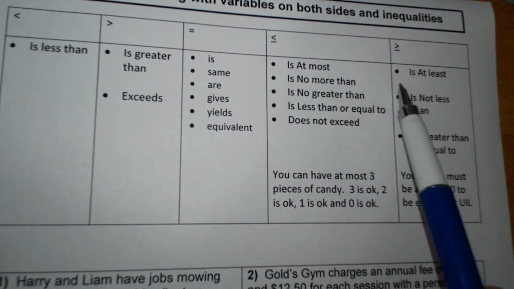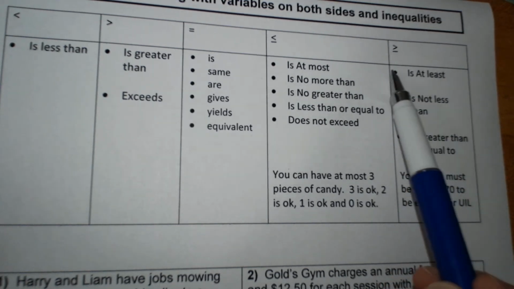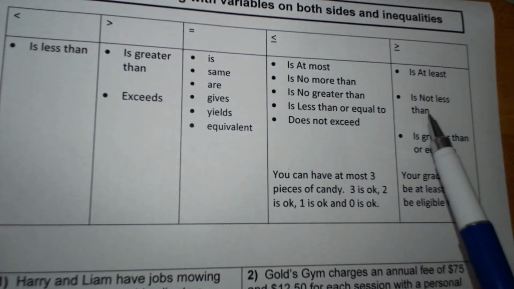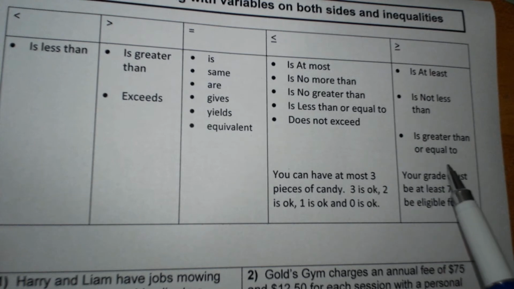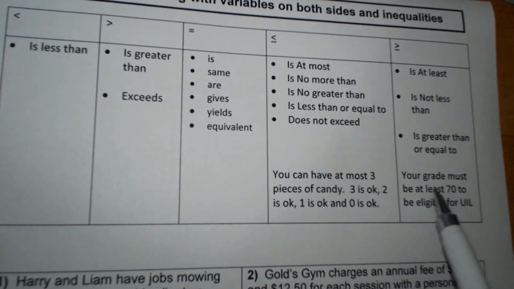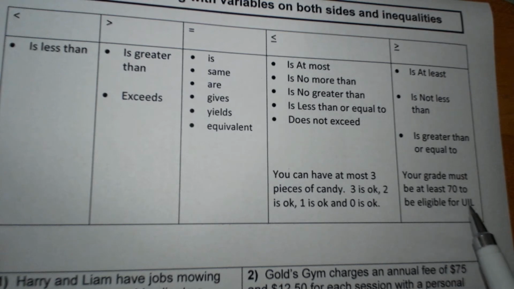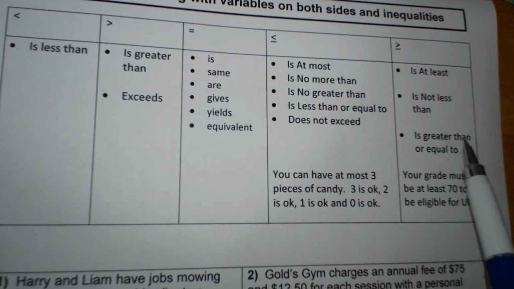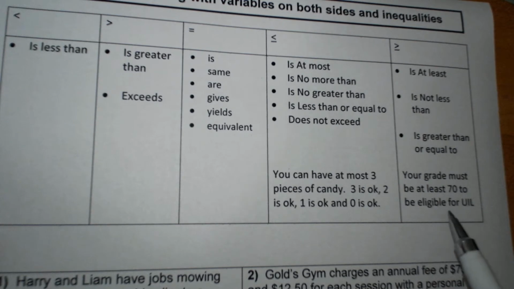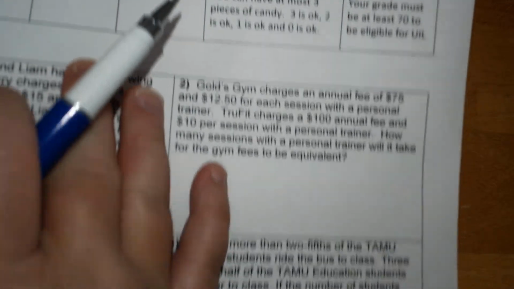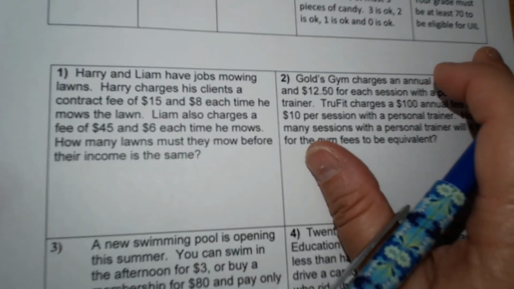Likewise, greater than or equal to is "at least." You're familiar with this one. "Is not less than" is greater than or equal to. So, your grade must be at least 70 to be eligible for UIL. Your grade is not less than 70 to be eligible for UIL. Your grade is greater than or equal to 70 to be eligible for UIL. We're going to go through a couple of scenarios.